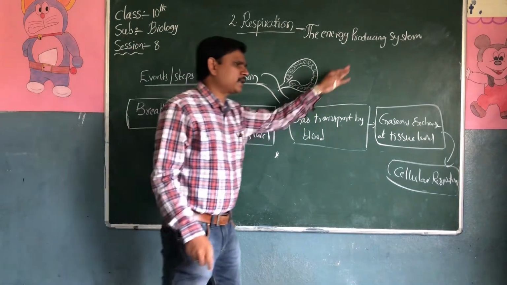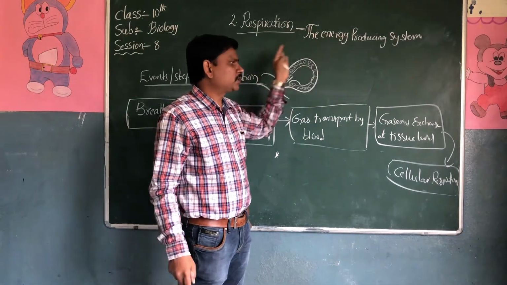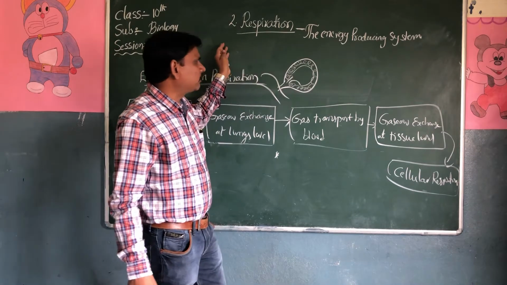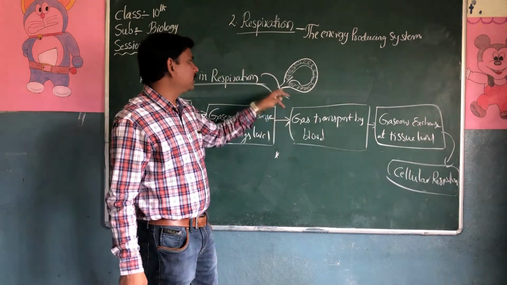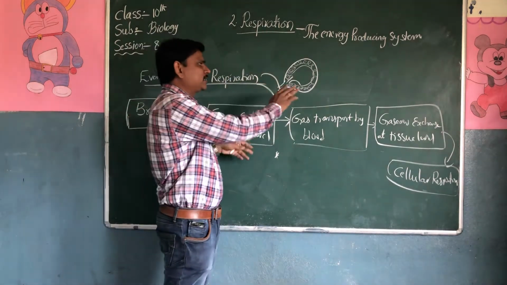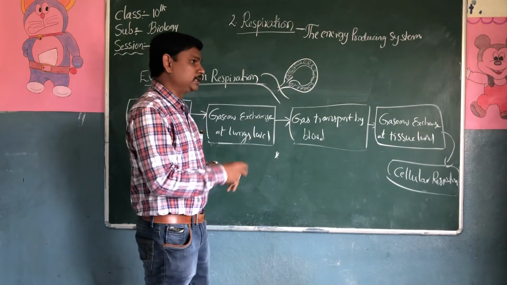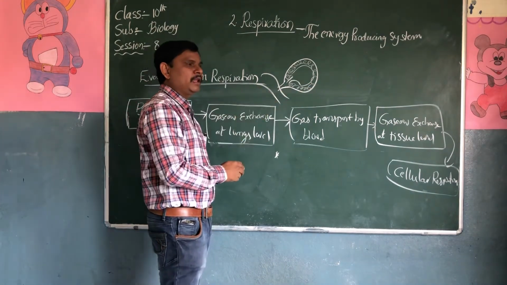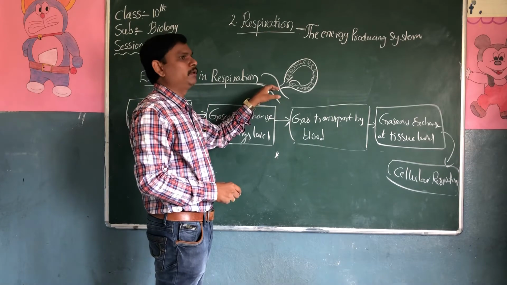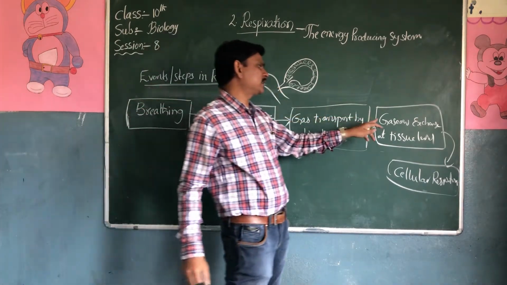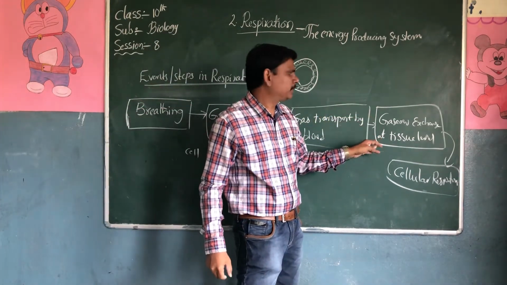Again, this carbon dioxide goes from cell to tissues, and is carried by blood to the lungs. Again, it will be exchanged. We will discuss in the next class deeply how the gases are exchanged in the alveoli.